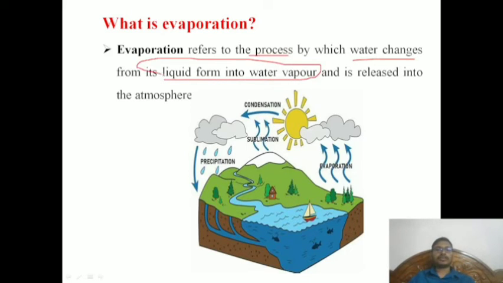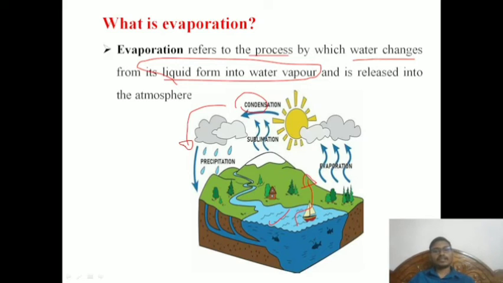That means from a pond, for example, like this is a pond or lake, the water escapes to the atmosphere, and then condensation will happen, then precipitation will happen. That is a cyclic process.